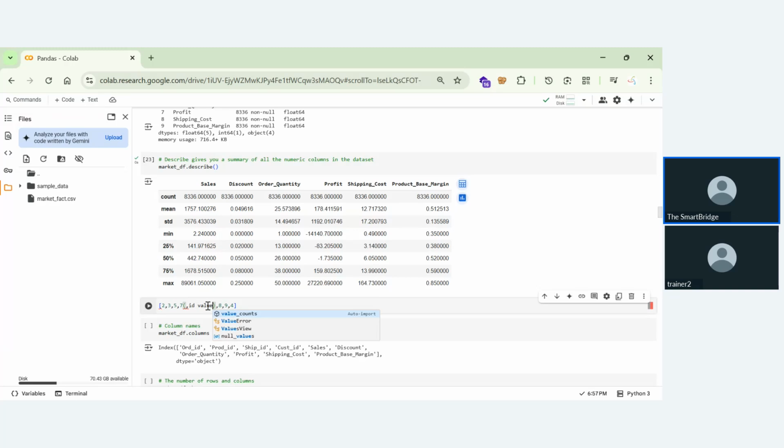Later from this mid value, we will identify whether the value which we are looking for is on the left side of the mid value or on the right side. So just like that, this mid value is the Q2, that is the median.